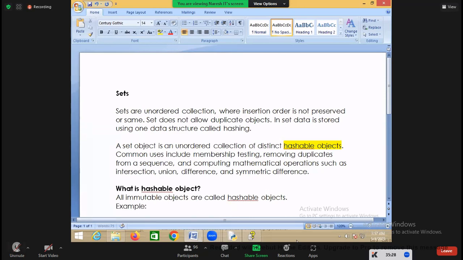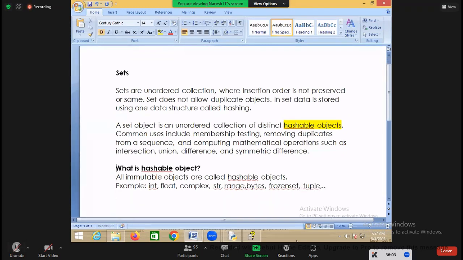For example, integer is immutable. Float is immutable. Complex is immutable. String is immutable, and range is immutable. Bytes is immutable. Frozen set is also immutable, and tuple is also immutable. All these are immutable objects, and all immutable objects are hashable objects.